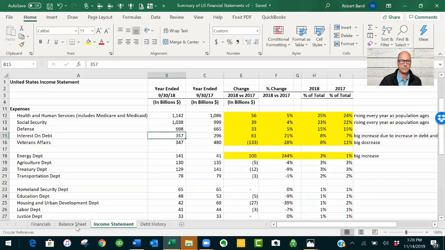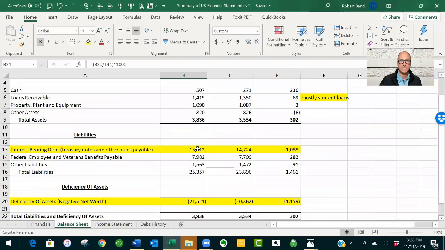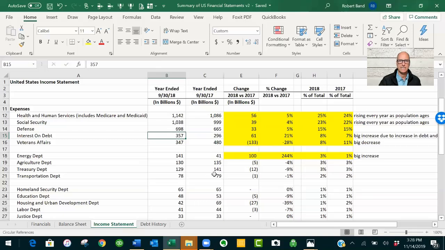So I just showed you in the balance sheet how debt, interest-bearing debt, went from 14.7 trillion to 15.8. It went up $1 trillion. And therefore, in an environment where interest rates are rising, if debt goes up, you have a double whammy, and that's why interest expense rose 61 billion, or 21% year over year, and it went up as a percent of total spending to 8% versus 7%.